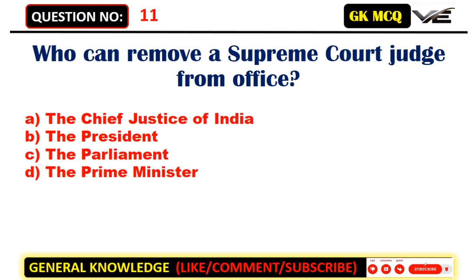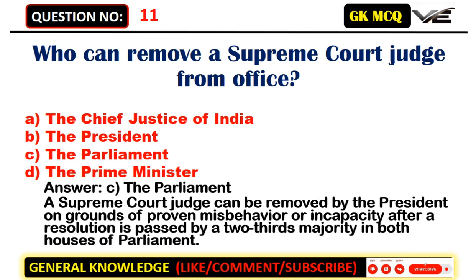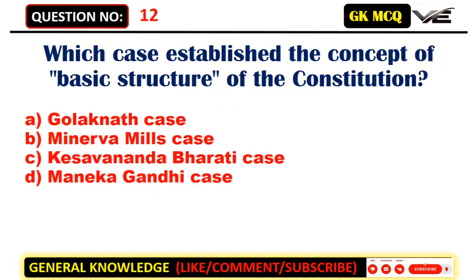Who can remove a Supreme Court judge from office? A. The Chief Justice of India. B. The President. C. The Parliament. D. The Prime Minister. Answer: C. The Parliament. A Supreme Court judge can be removed by the President on grounds of proven misbehavior or incapacity after a resolution is passed by a two-thirds majority in both houses of Parliament.